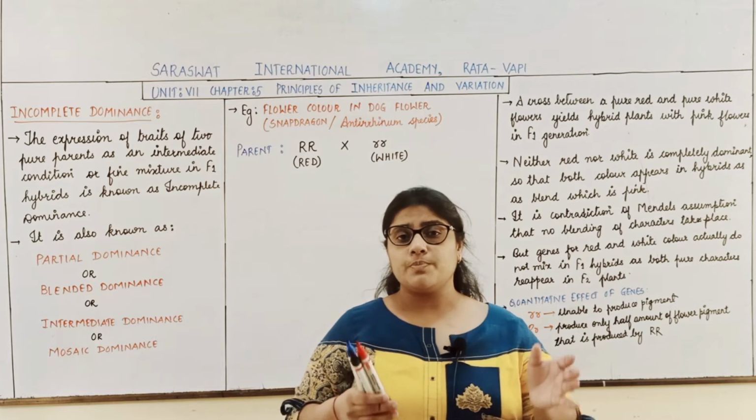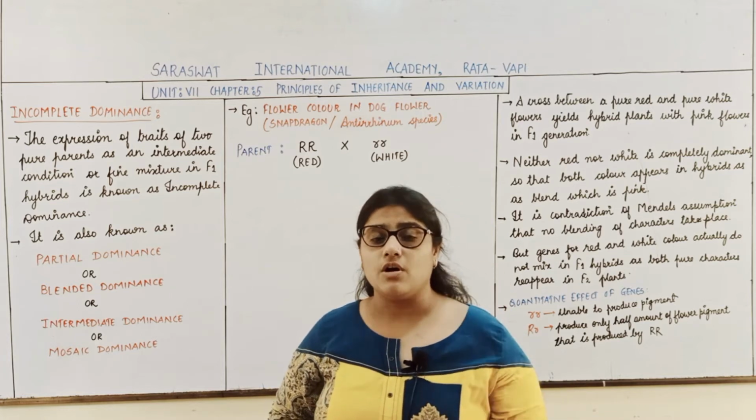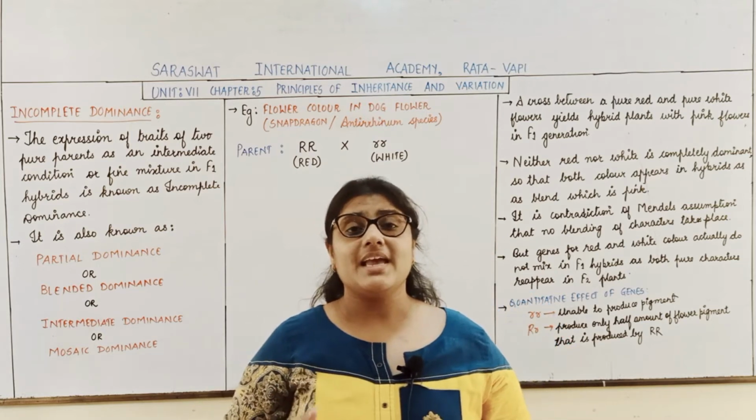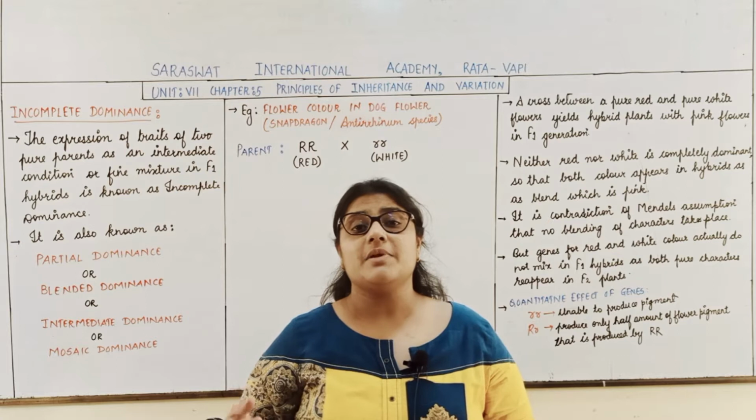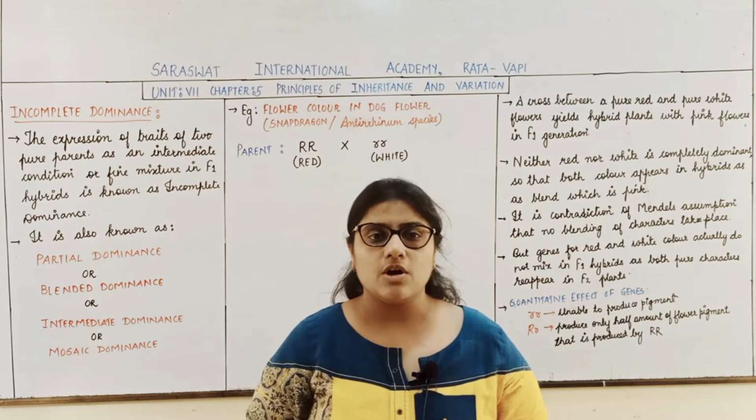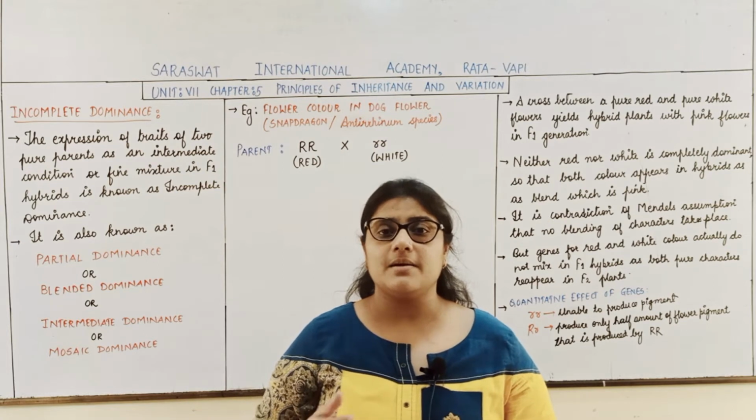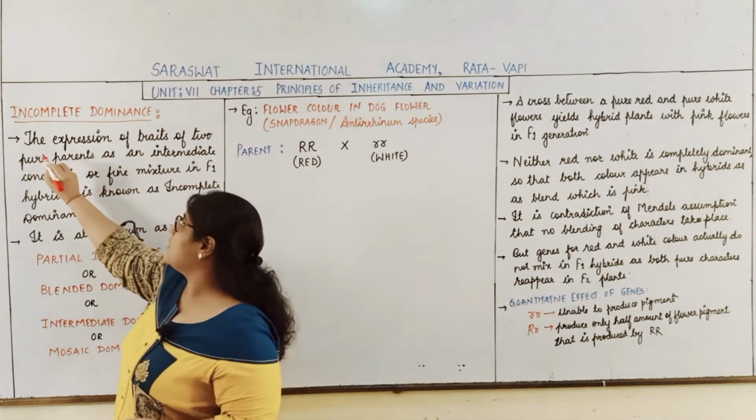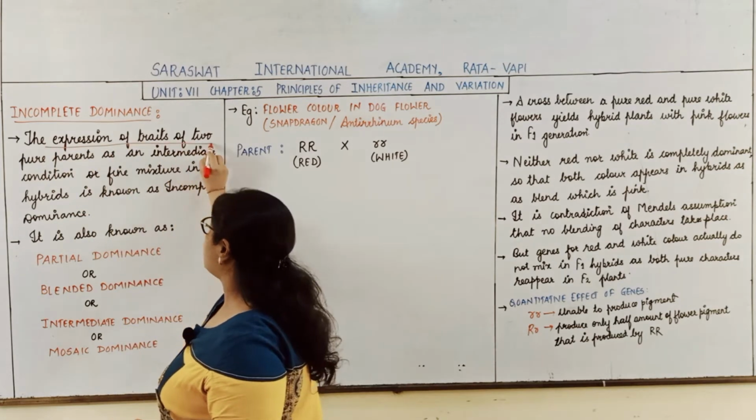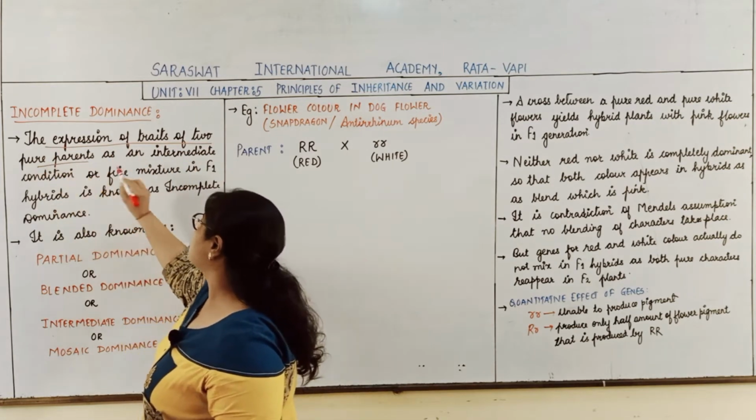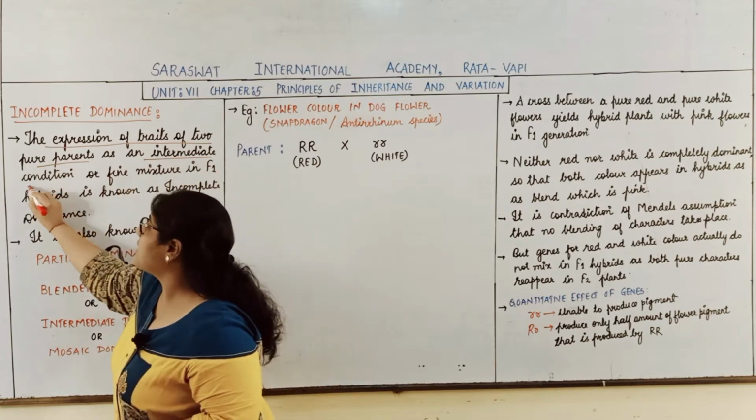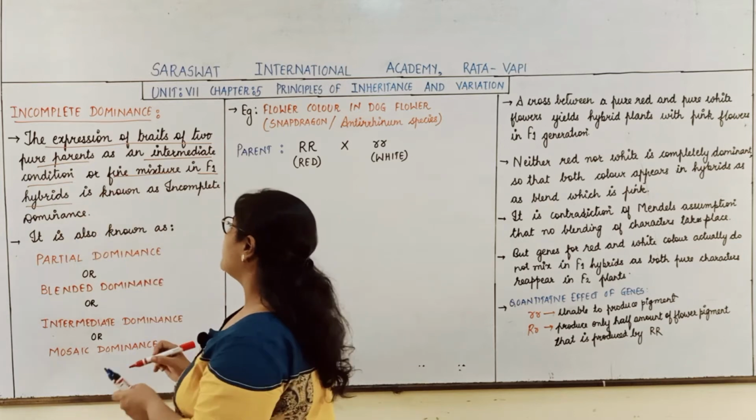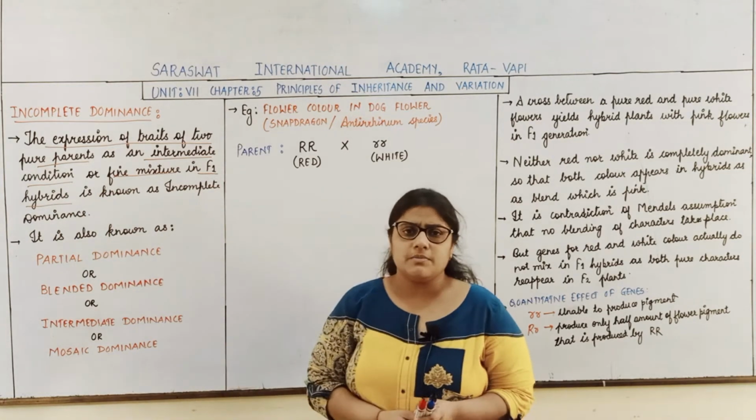So now students, what is incomplete dominance? When two pure characters are crossed, and in the F1 hybrid we get a result as an intermediate condition, what is that called? It is called incomplete dominance. We will first of all study its definition. The expression of the traits of two pure parents as an intermediate condition or a fine mixture in the F1 hybrid is known as incomplete dominance.